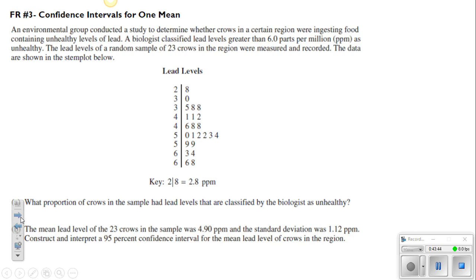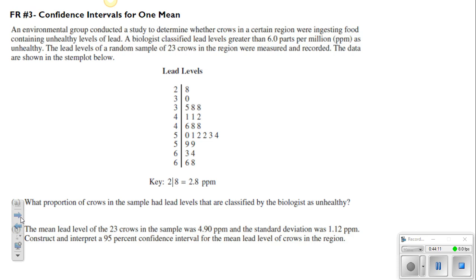An environmental group conducted a study to determine whether crows in a certain region were ingesting food containing unhealthy levels of lead. A biologist classified lead levels greater than 6.0 parts per million (ppm) as unhealthy. The lead levels of a random sample of 23 crows in the region were measured and recorded. The data are shown in the stem plot below.